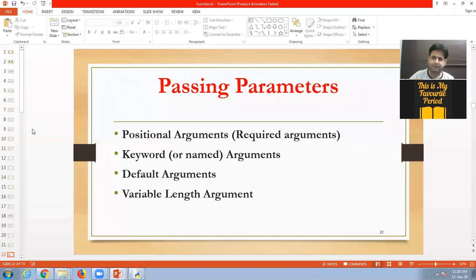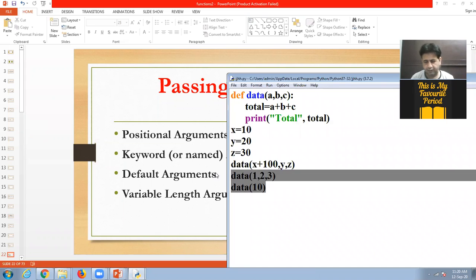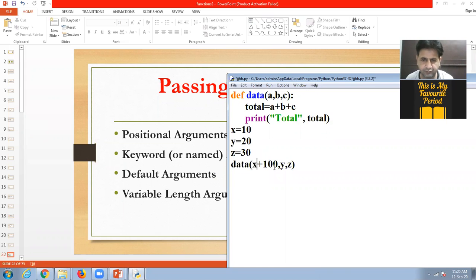When we pass the parameters, there are types: positional, keyword, default, and variable length arguments. So let us discuss these in detail. Now look here. When we call the function, we send x, y, z.